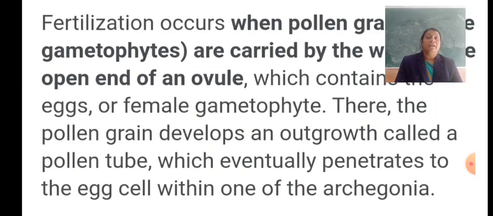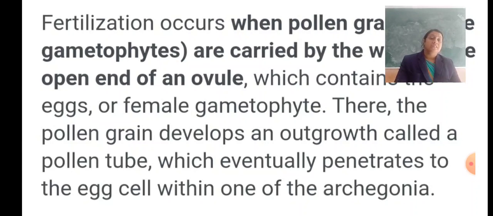The pollen grain develops an outgrowth called a pollen tube, which eventually penetrates to the egg cell within one of the archegonia.